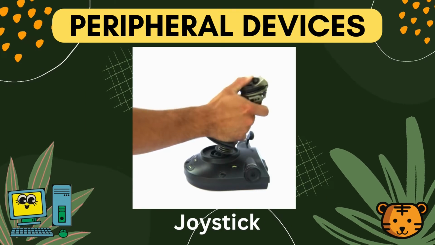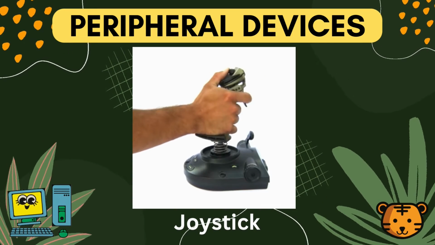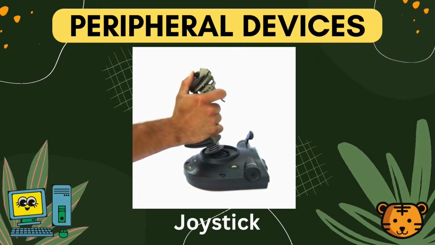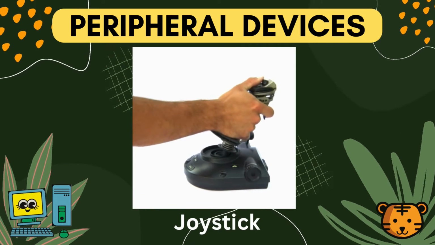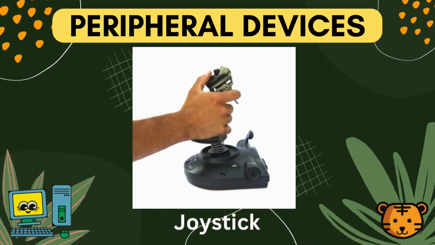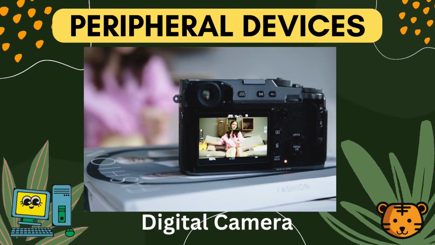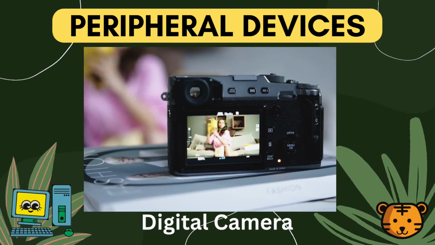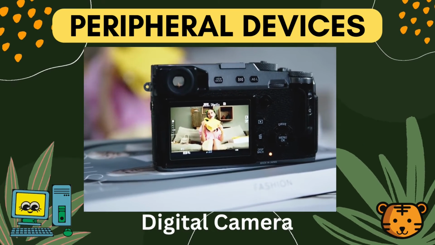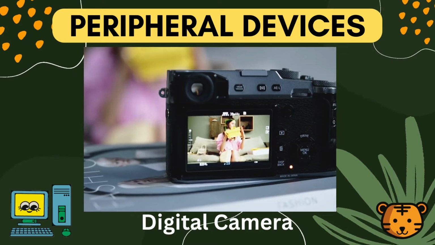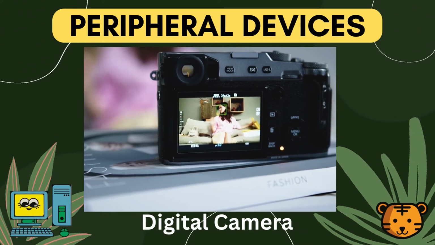A joystick, sometimes called a flight stick, is an input device consisting of a stick that pivots on a base and reports its angle or direction to the device it is controlling. A digital camera is a camera that captures photographs in digital memory. Most cameras produced today are digital, largely replacing those that capture images on photographic film.